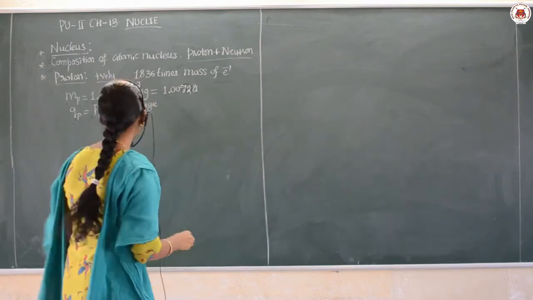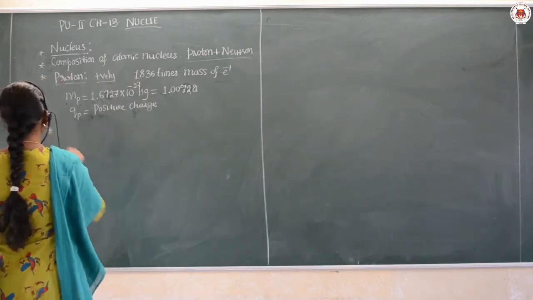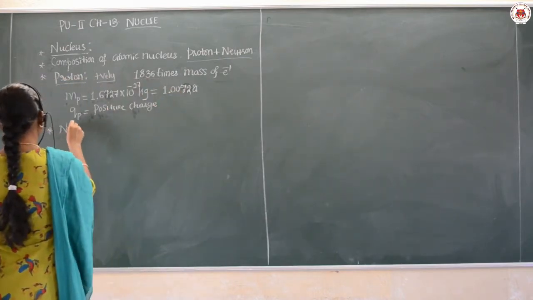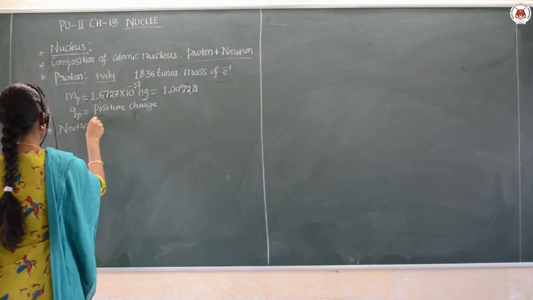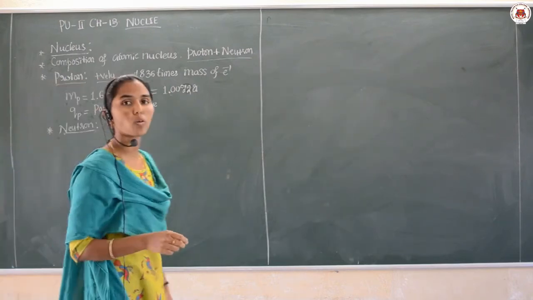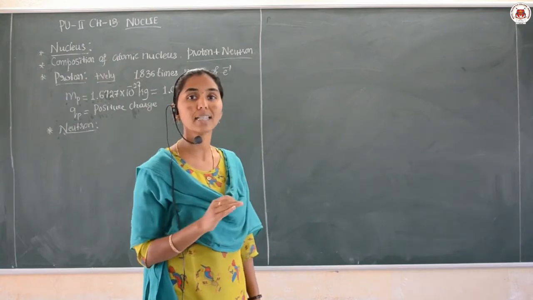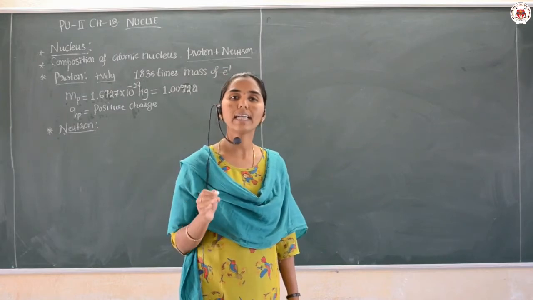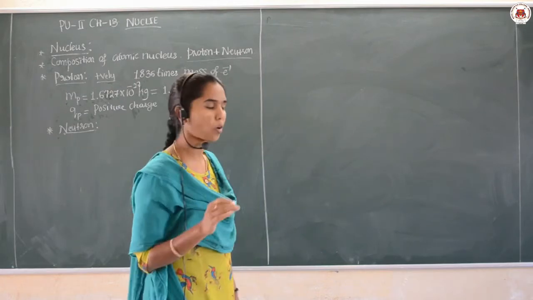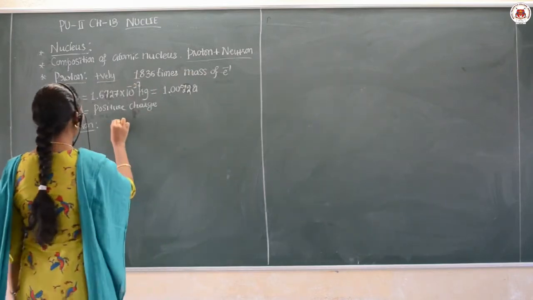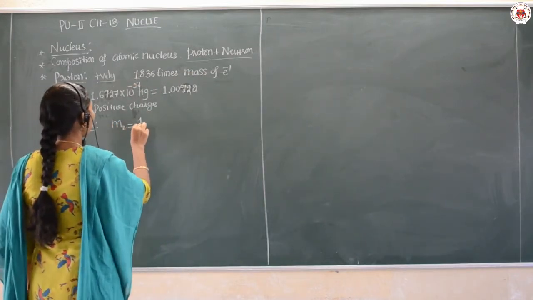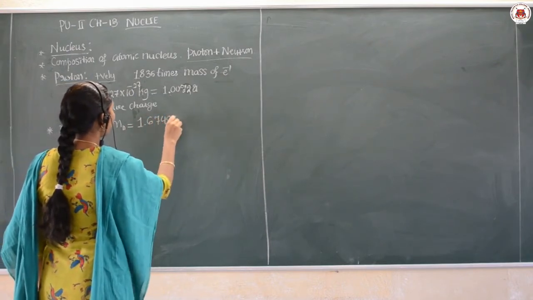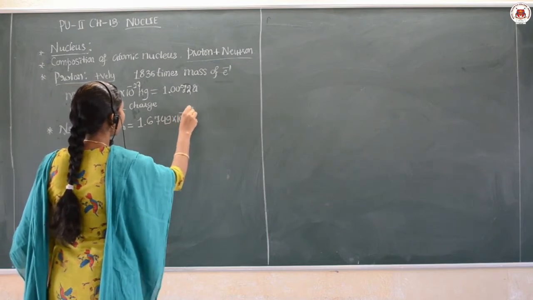Am I clear? Then the second particle which is present inside the nucleus is the neutron. As we know, the neutron is a neutral particle, it has no charge, but the mass of the neutron is greater compared to the mass of the proton. Therefore, the mass of the neutron is given by 1.6749 into 10 raised to minus 27 kg.